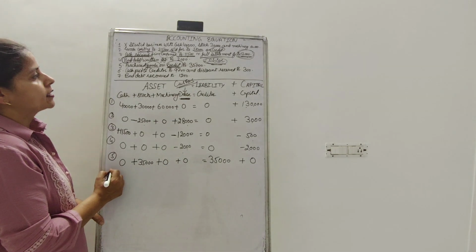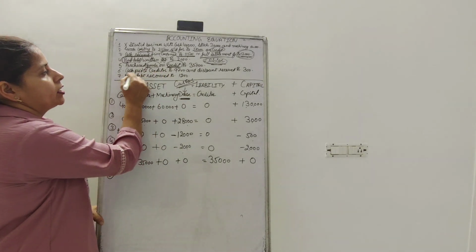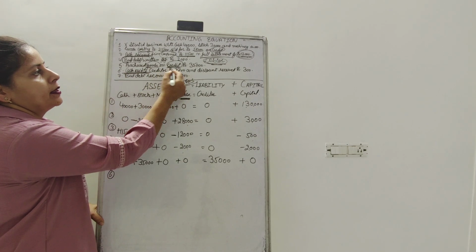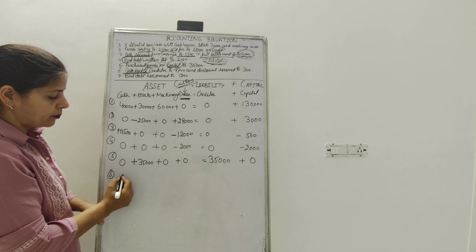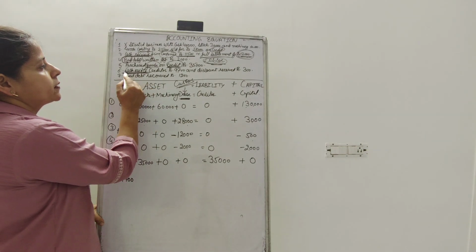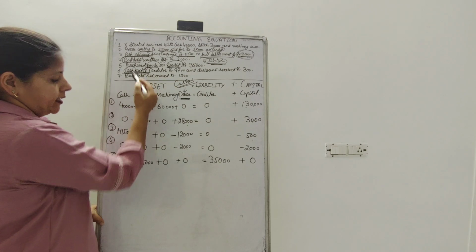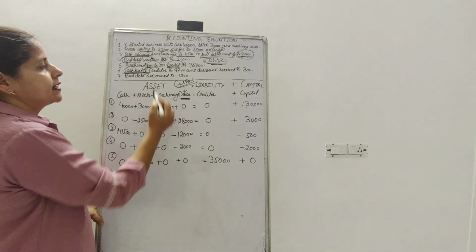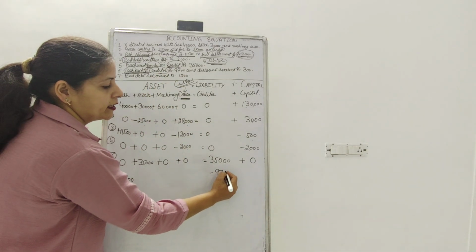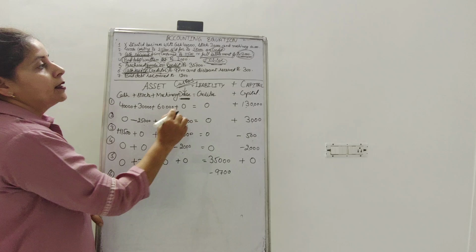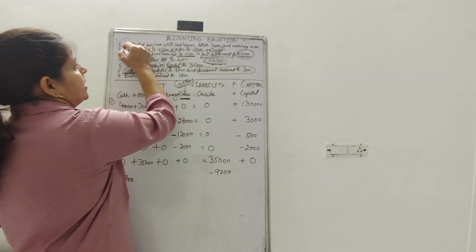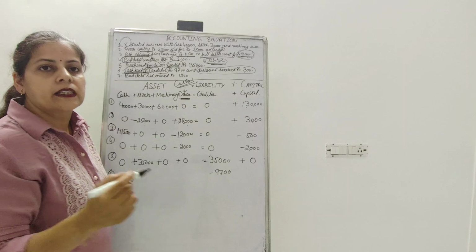Now point 6 is there, cash paid to creditor. Cash is going out, we are making a payment to the creditor of rupees 9,700. Creditor is paid cash. So cash should be deducted by 9,700 and creditor should also be deducted by 9,700. But he says at the same time X received a discount of rupees 300.